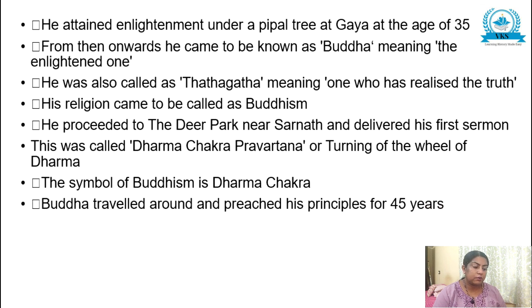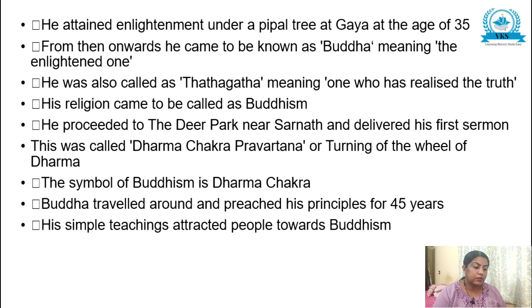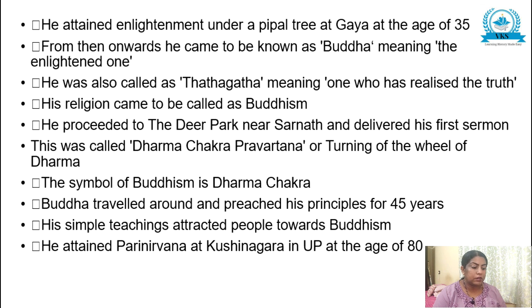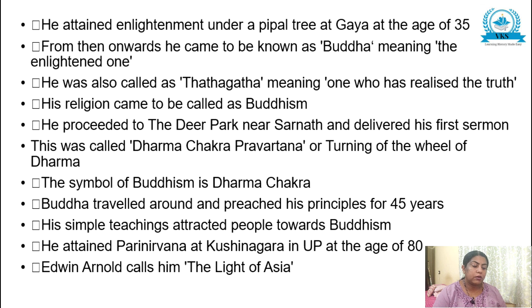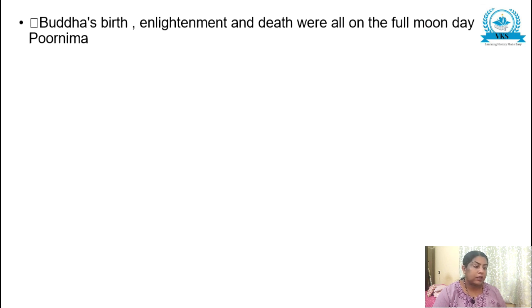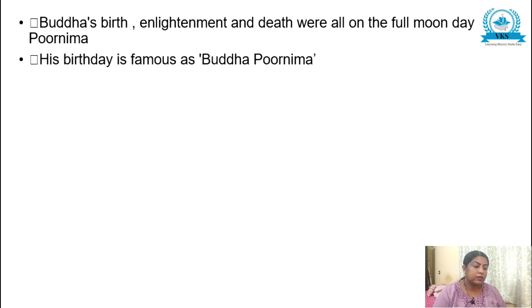Buddha traveled around and preached his principles for 45 years. His simple teachings attracted people towards Buddhism. He attained Parinirvana at Kushinagara in UP at the age of 80. Edwin Arnold called him the Light of Asia. Buddha's birth, enlightenment, and death were all on the full moon day, Purnima. His birthday is famous as Buddha Purnima. So all these points you have to write as the first part of the answer, that is the life of Buddha.